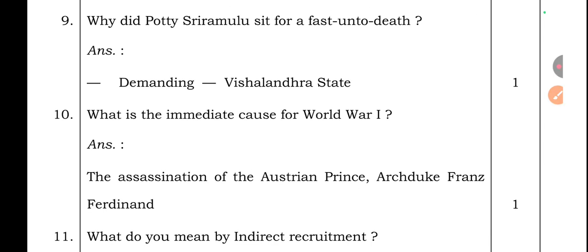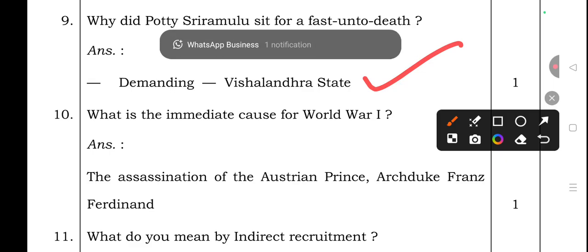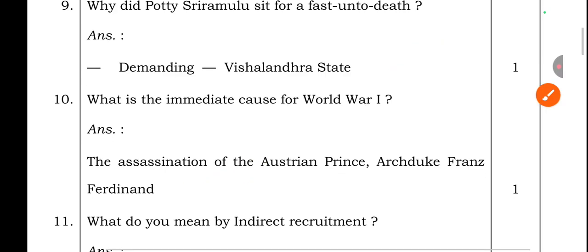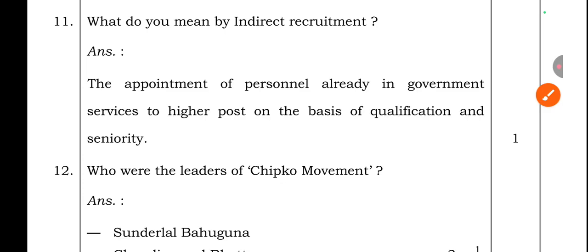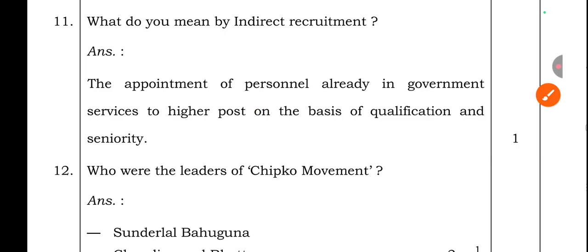Ninth one. Why did Potti Sriramalu sit for a fast unto death? The right answer: demanding Vishalandra state. 10th one. What is the immediate cause for World War I? The assassination of the Austrian prince Archduke Franz Ferdinand. This is the main reason. 11th one. What do you mean by indirect recruitment? The appointment of a personnel already in government service to a higher post on the basis of qualification and seniority is called indirect recruitment.